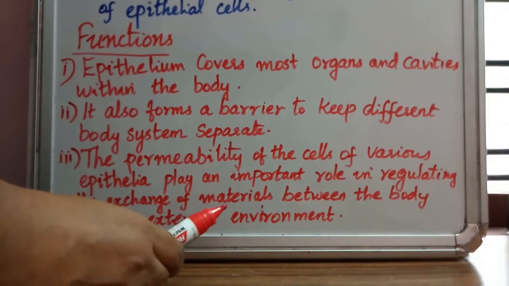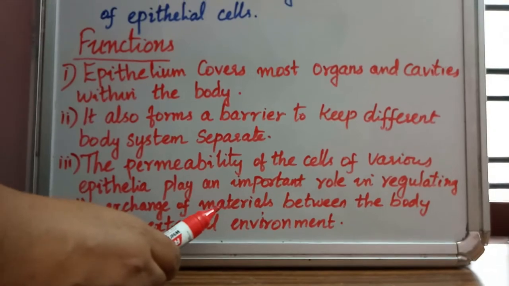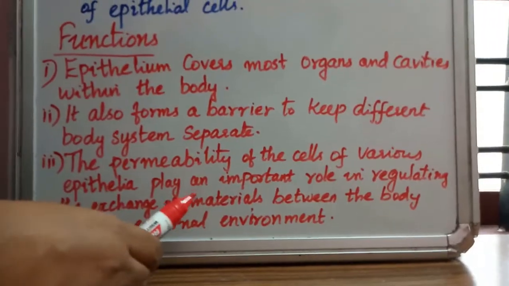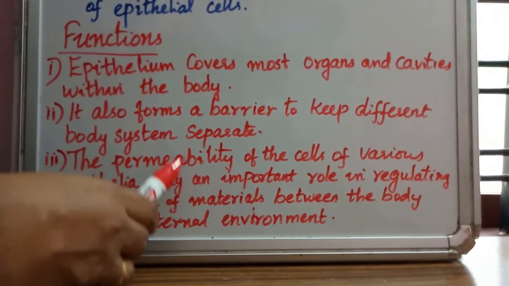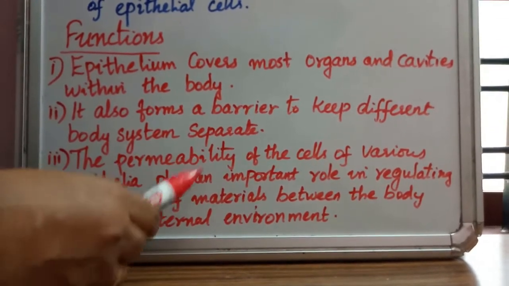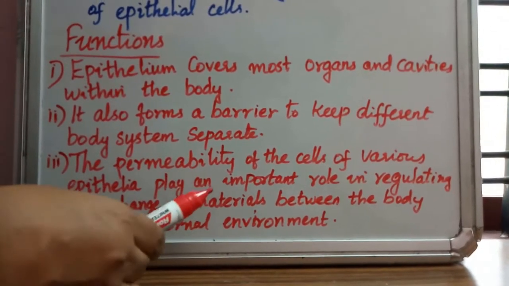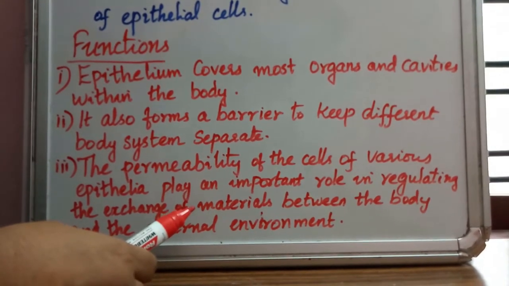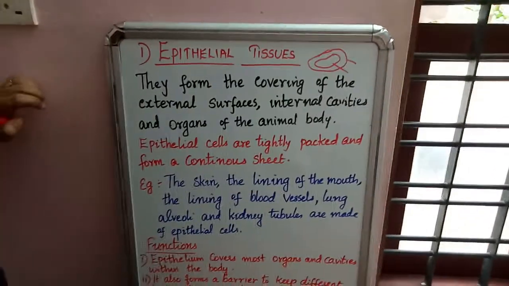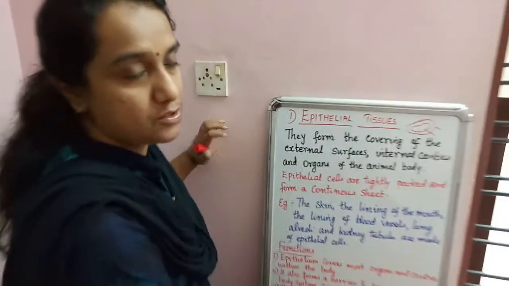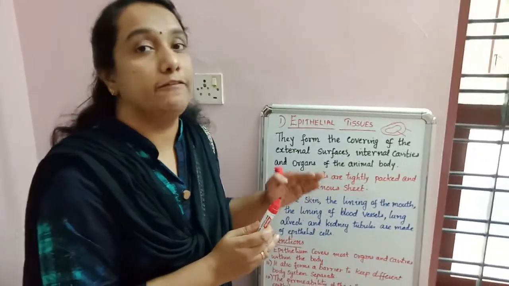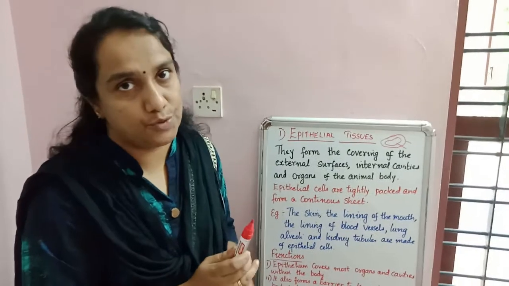These things happen only if the wall is permeable. The most important function is that it is selectively permeable. It will permit only some materials to go inside and go outside of the cell. So these are the functions of the epithelial tissue.